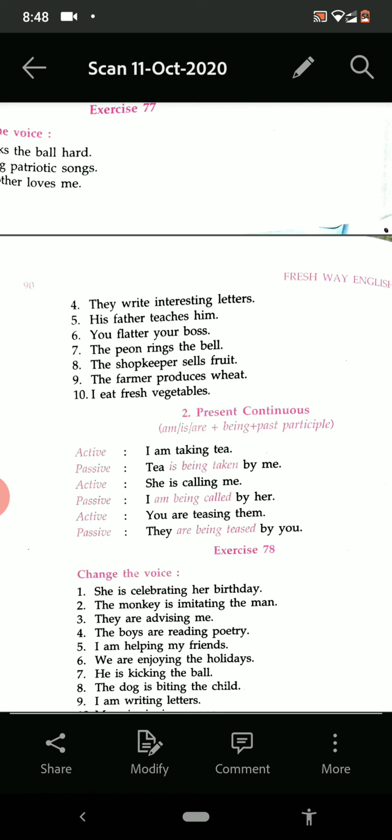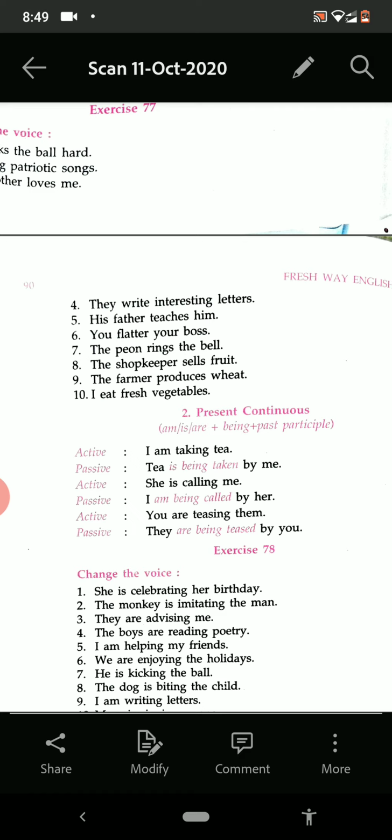See the second one. The monkey is imitating the man. The man is being imitated by the monkey.